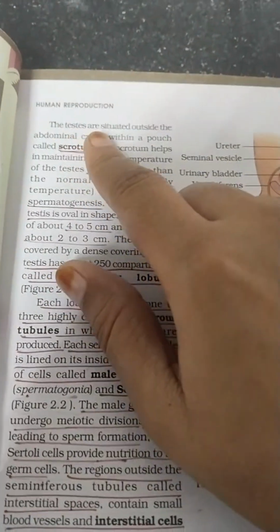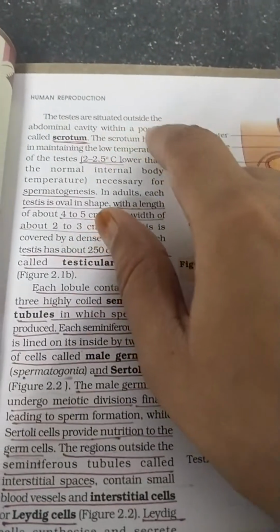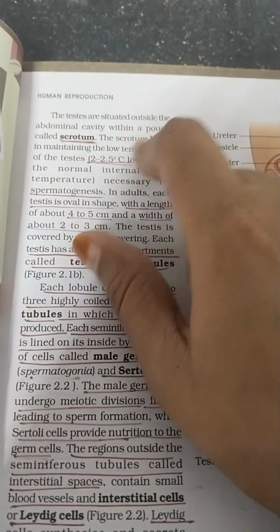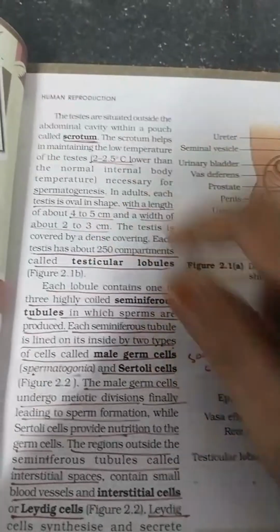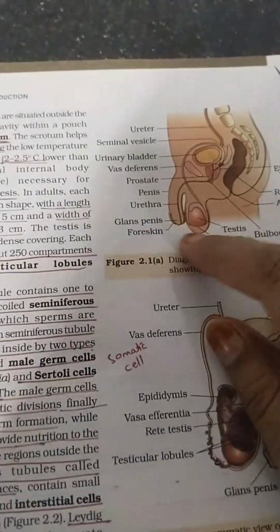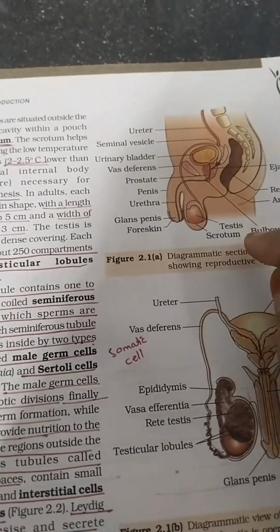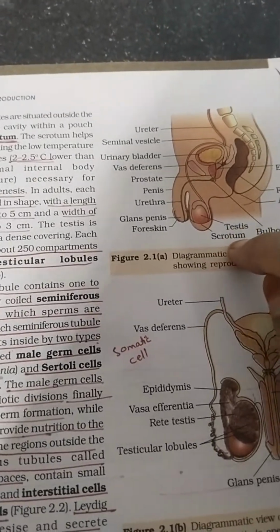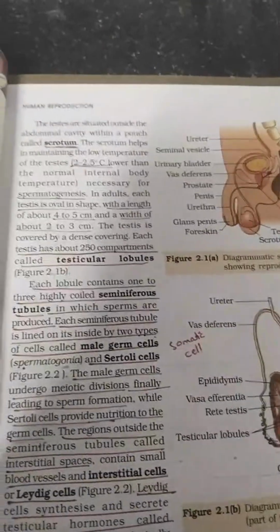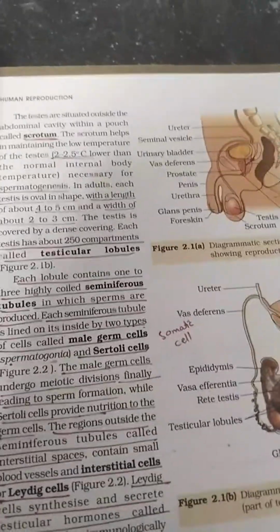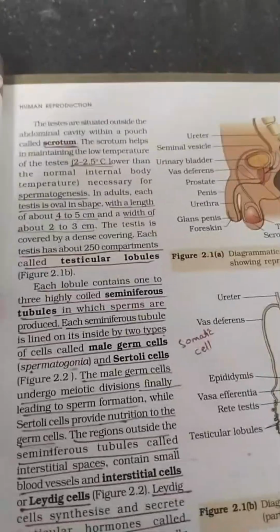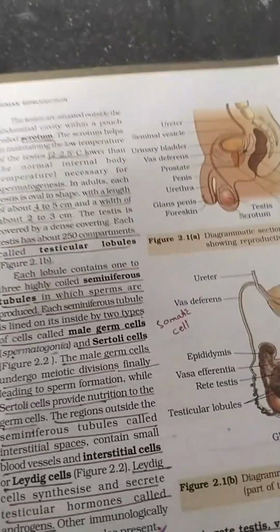Okay, next, the testes are situated outside the abdominal cavity within a pouch called the scrotum. See, this is the pouch covering the testes, that is known as the scrotum. What is the importance or significance of the scrotum? Why has God created this?